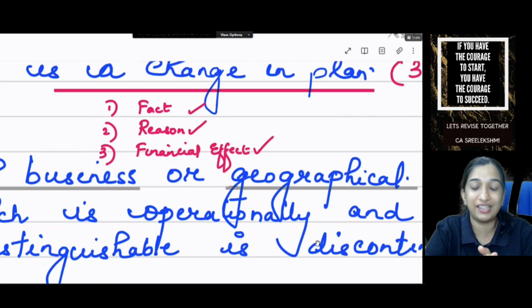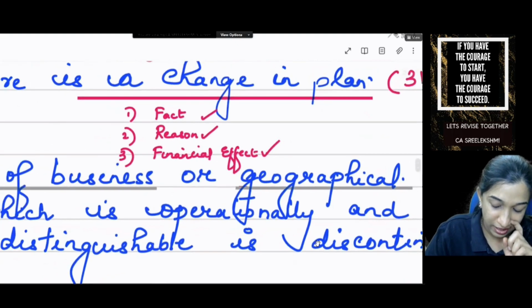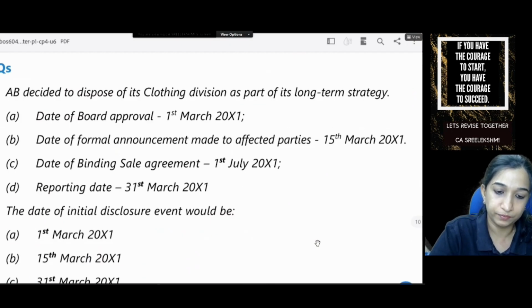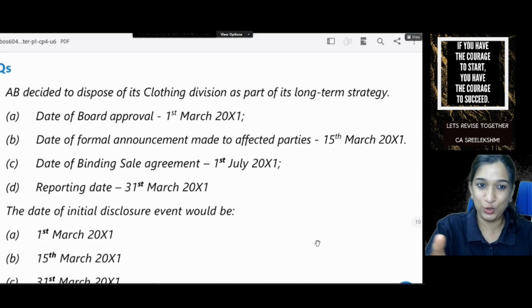We have finished the theory. Great. Then what are the questions? See, first. So let's do the MCQs also.